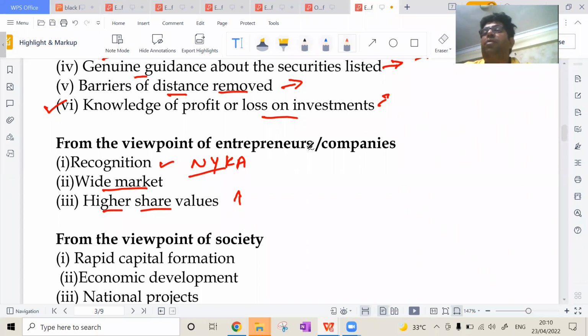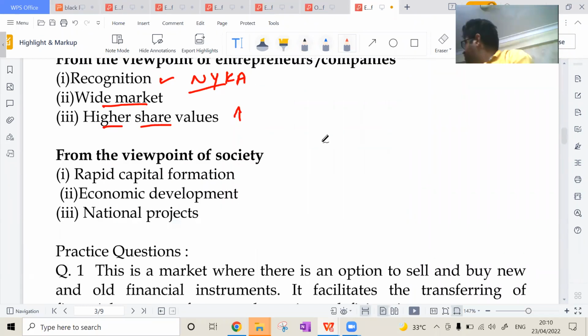So that is for the entrepreneur and for the companies. And from the society, first, rapid capital formation, economic development, and the national projects.